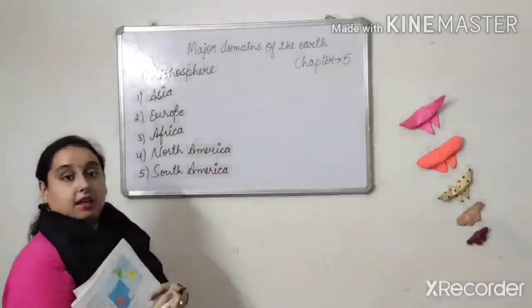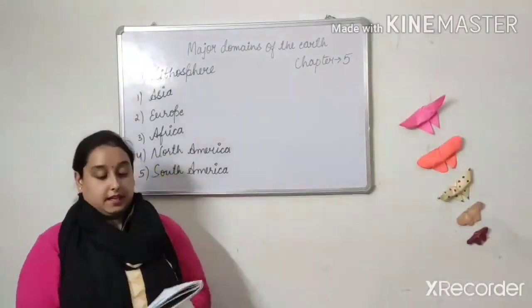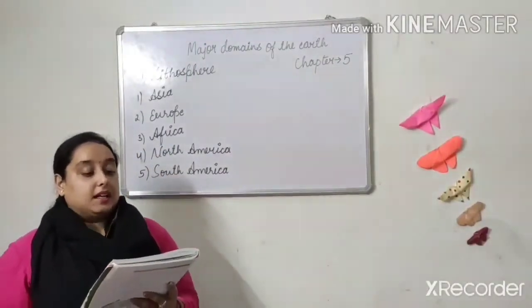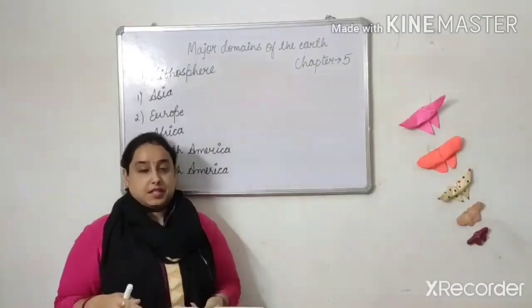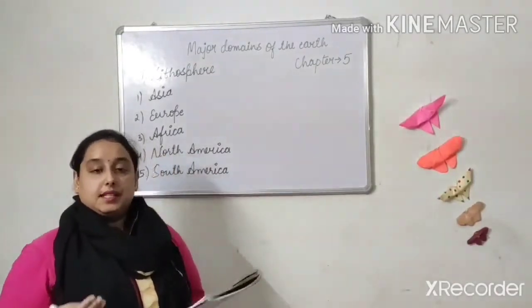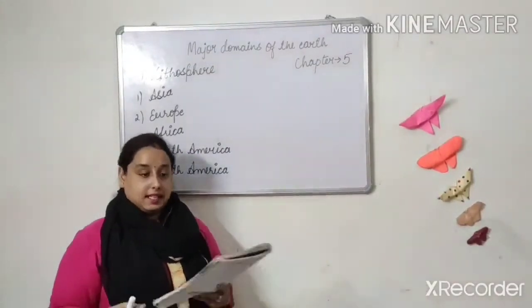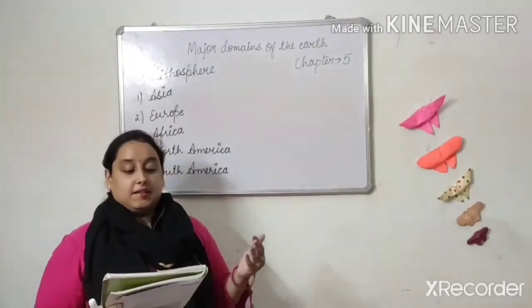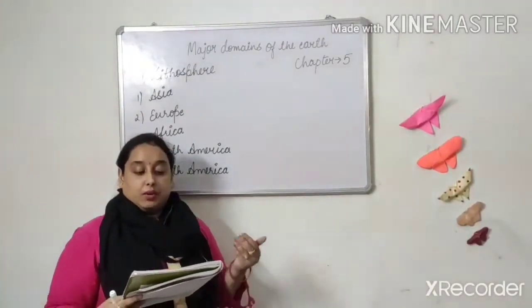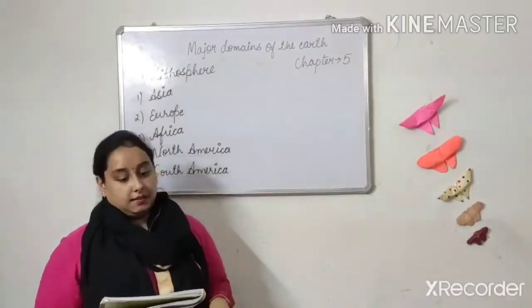South America. Now seeing this, what is there? South America lies mostly in the southern hemisphere. That is quite obvious. It is on the southern hemisphere side, which has two oceans around it on the east and the west.